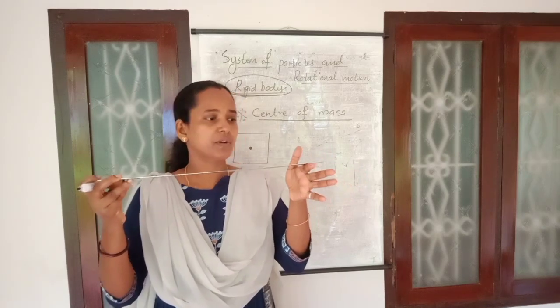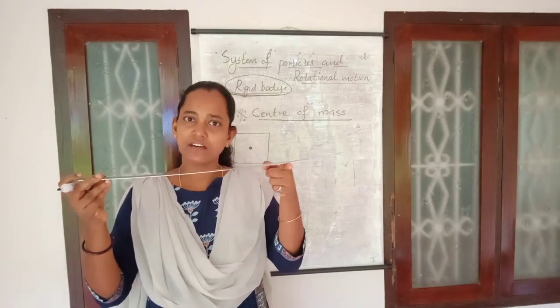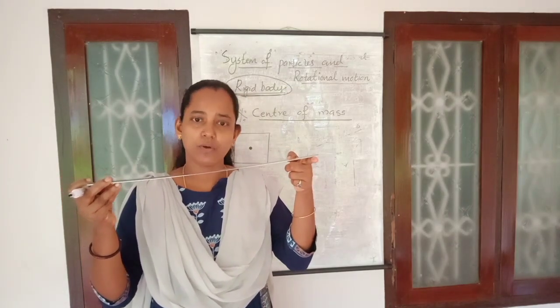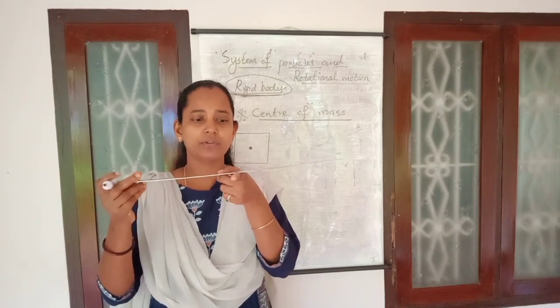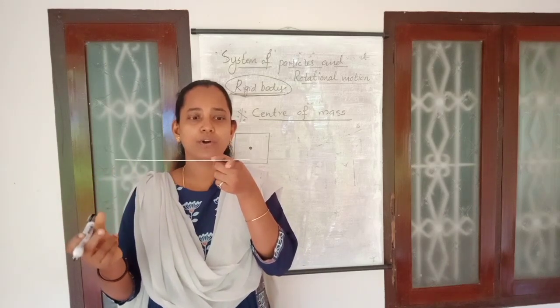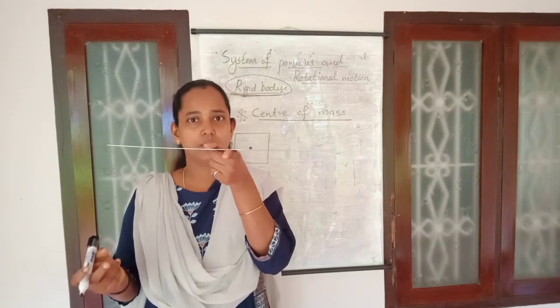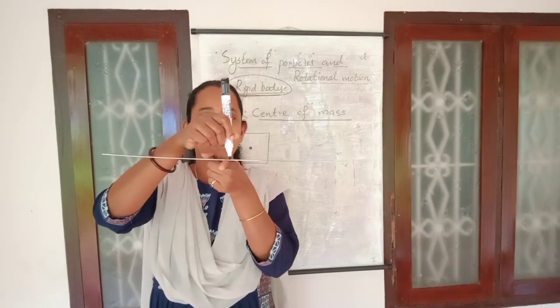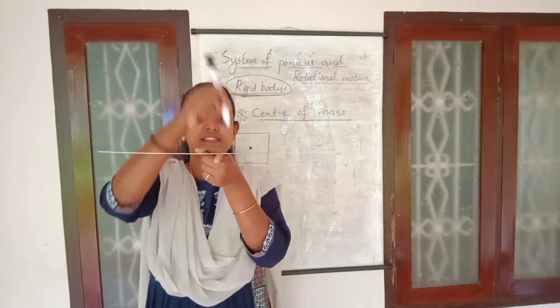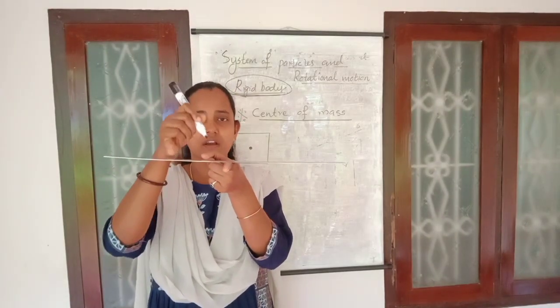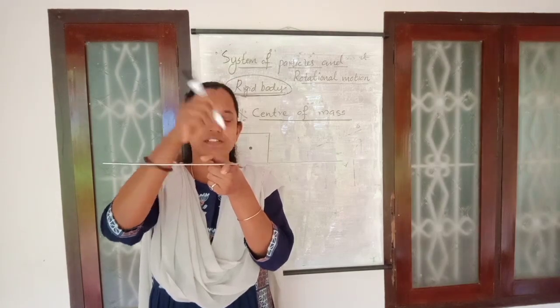So whenever you are trying to keep this on your finger, in the end that is not possible. From your practical experience itself, you know that in order to balance it on your finger, you want to keep it in the middle, because that is the point where the whole mass of the body is supposed to be concentrated. The whole weight of a body is supposed to be concentrated.